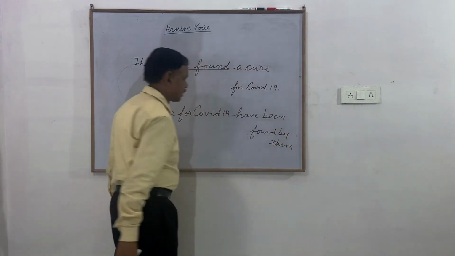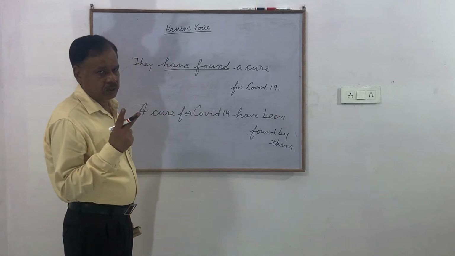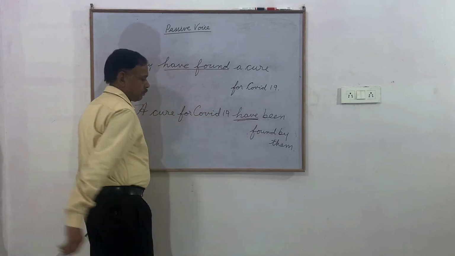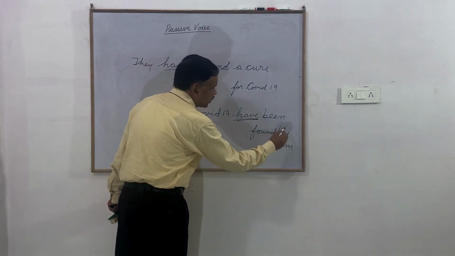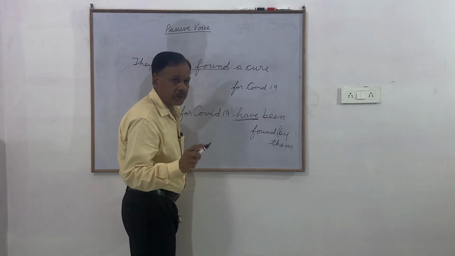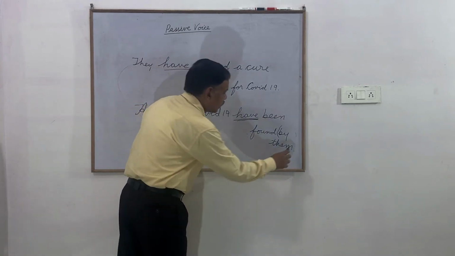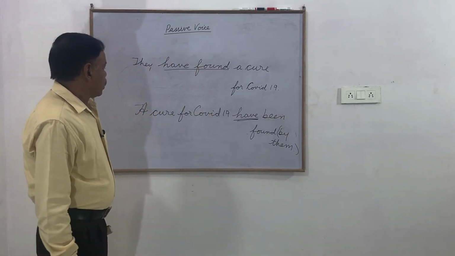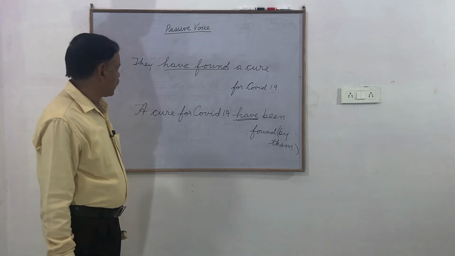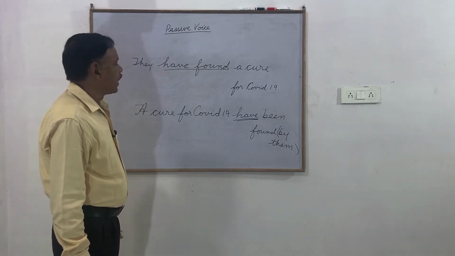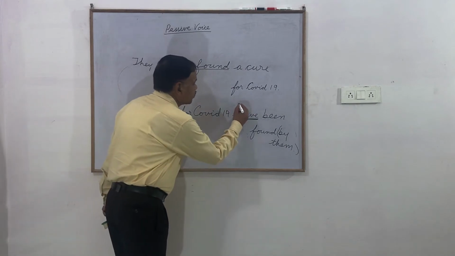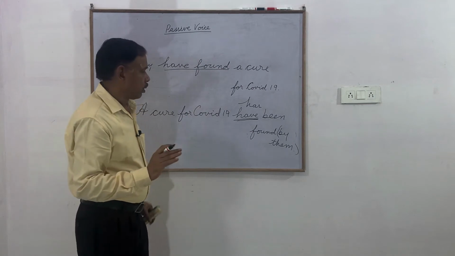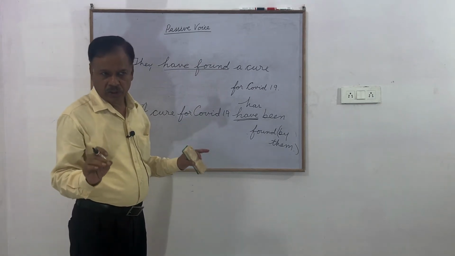Now, in this sentence, there are two mistakes. Number one, this "have," and number two, this is not a mistake but a bad habit, "by them" is not required. So the correct sentence should be: a cure for COVID-19 has been found, without the by agent.